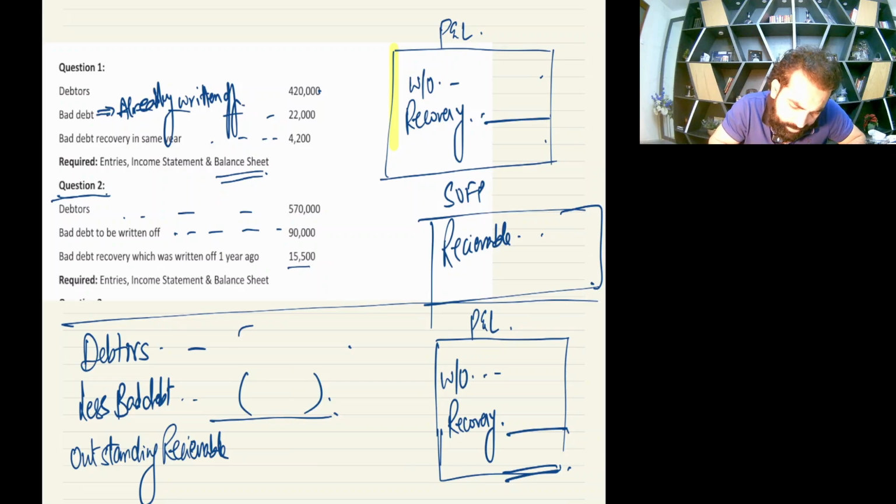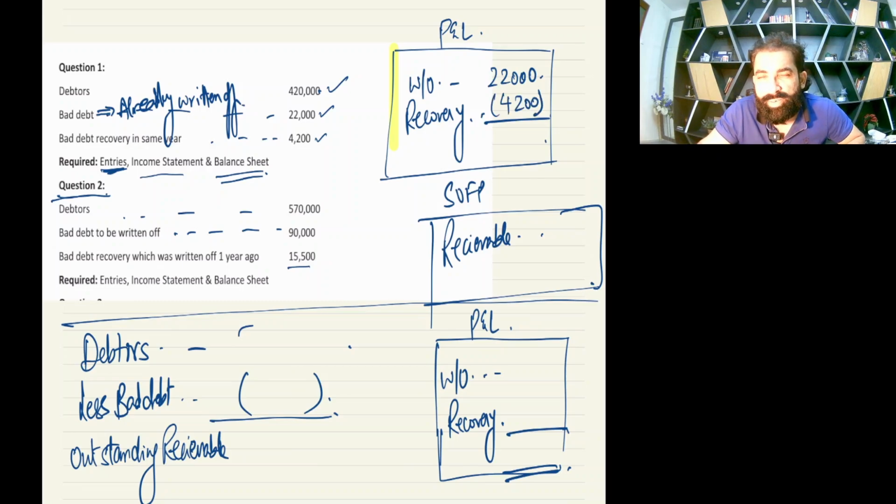So you have debtors at the year end 420. Bad debts already written off is 22. And yes, there is some recovery. Okay. So first they are asking, right now I'm not teaching you entries, I'll do it separately, don't worry. Income statement means P&L box. In the P&L, written off is your expense. Right now in this question number 1, there is no allowance, and I taught you recovery is your income. So income has a negative sign.